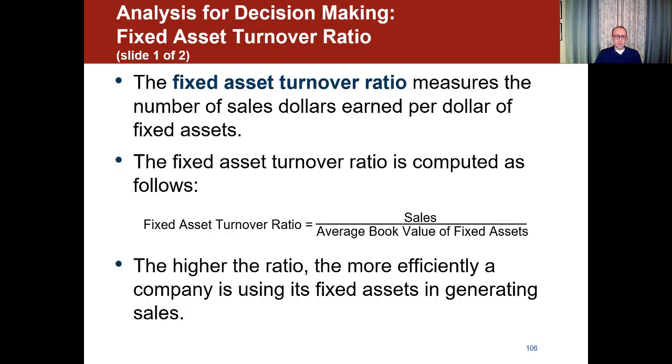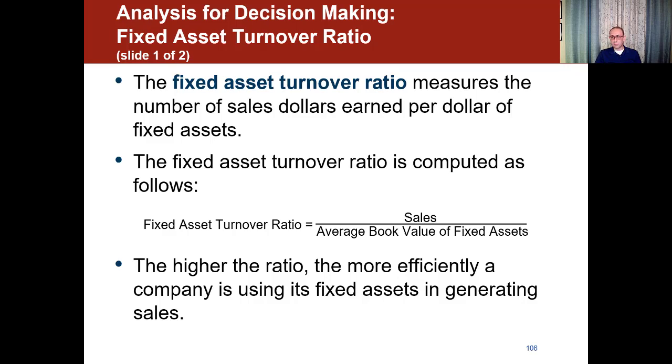The last part of this chapter is to go over some kind of analysis for decision making, and the ratio that we're going to be using today is something called fixed asset turnover ratio. It's a very good ratio. It just shows you how much sales you can generate based on your investment in the fixed assets in the company. So the fixed asset turnover ratio measures the number of sales dollars earned per dollar of fixed assets. I always think about fixed asset as an investment in a business. That's how you're investing in the business and how much sales you can generate out of that.